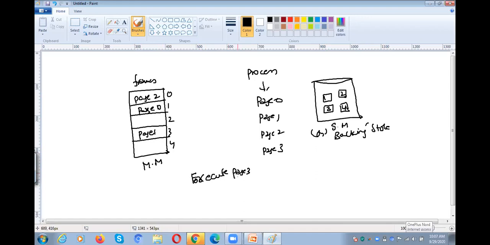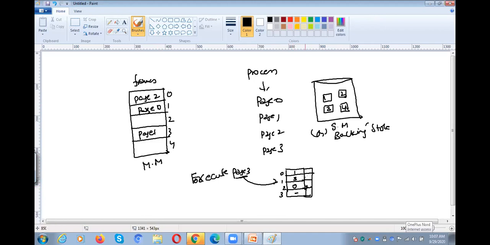So where do we need to check whether the page is available in the main memory or not? You need to check in the page table. Page 0 is available in frame 1, page 1 is available in frame 3, and page 2 is available in frame 0.